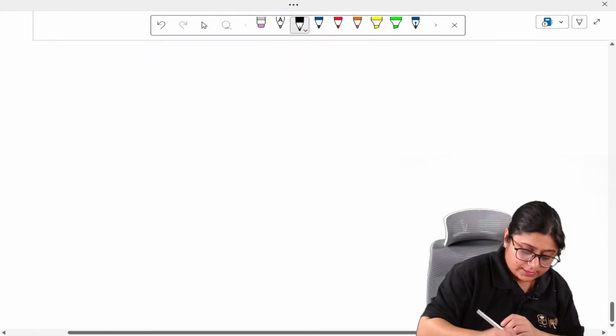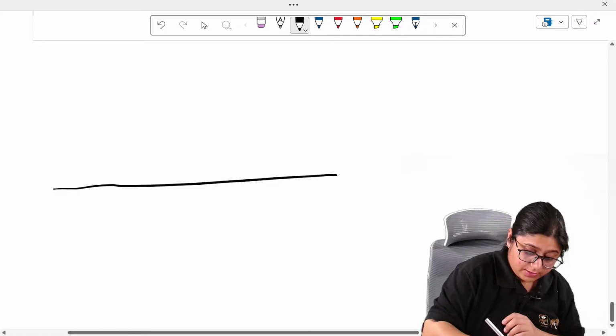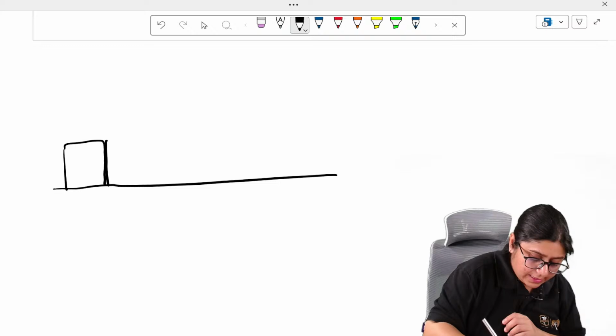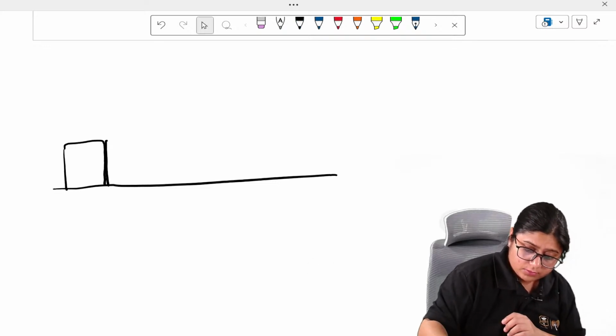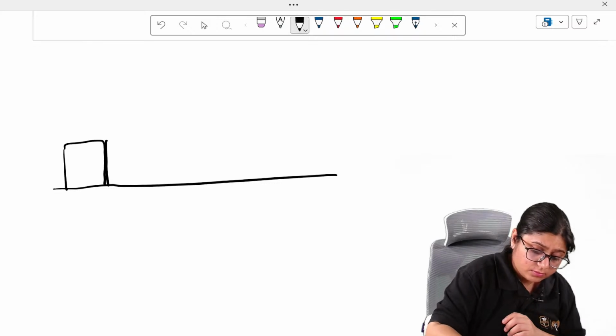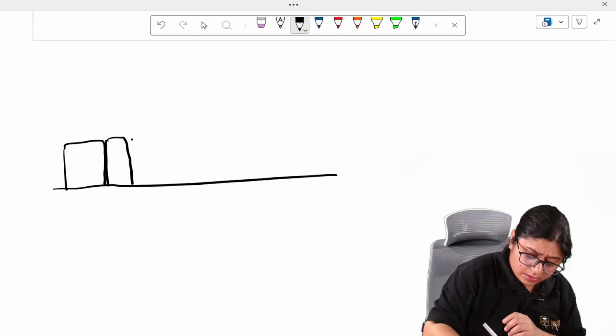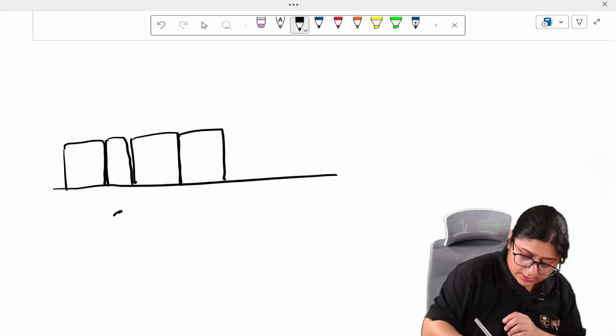The cells at the base are tall columnar cells. So here is the connective tissue. This is the basement membrane.